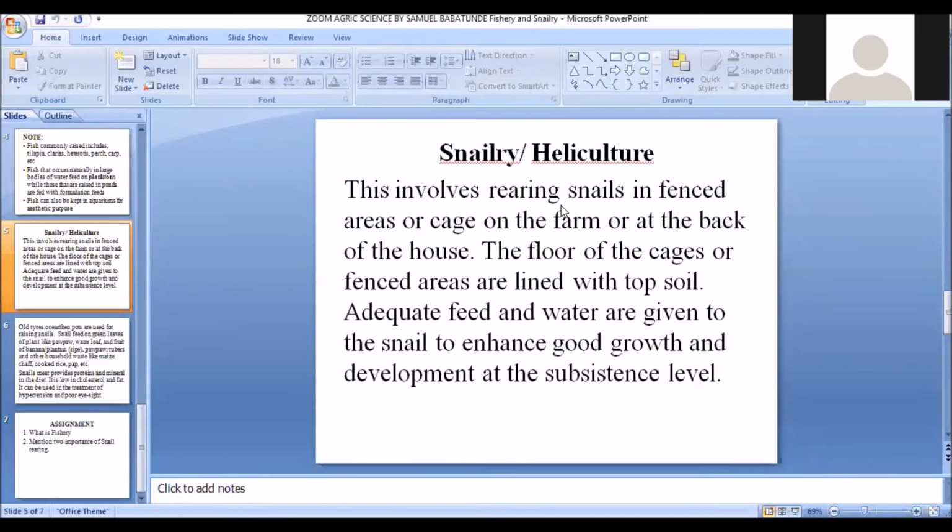So snailry or heliculture simply refers to the rearing of snails in fenced areas or cages in the farm or at the back of the house. And like I said, the floor must be lined with topsoil because it's very important in snail rearing.